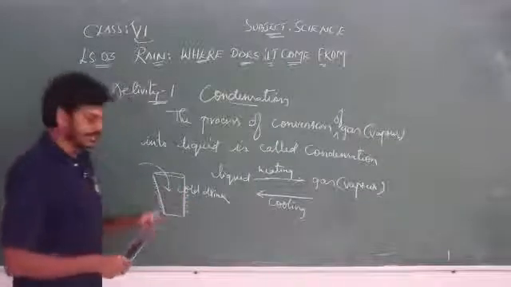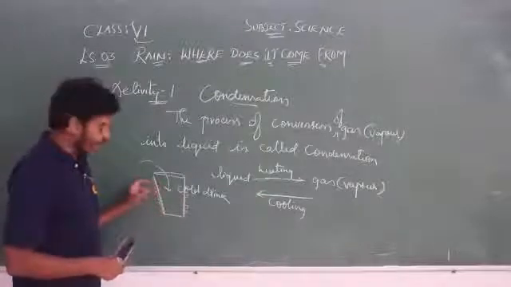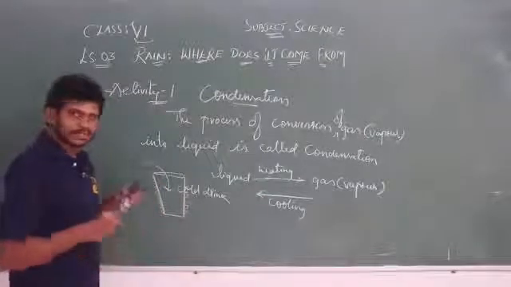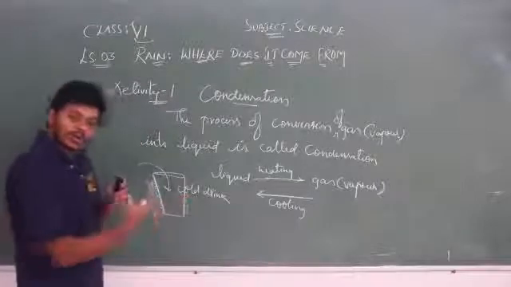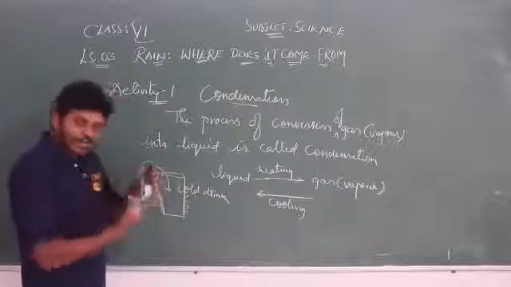How come, or from where do we have these water droplets? Do you think somebody sprinkled water droplets around the glass?